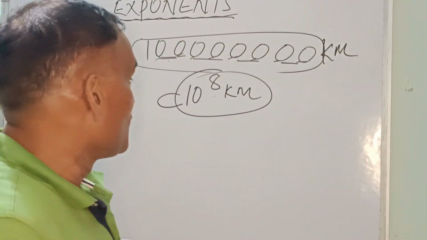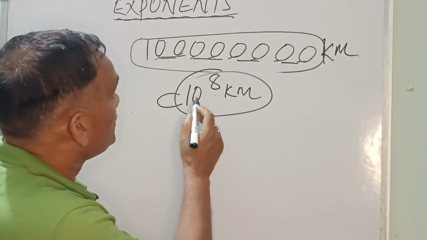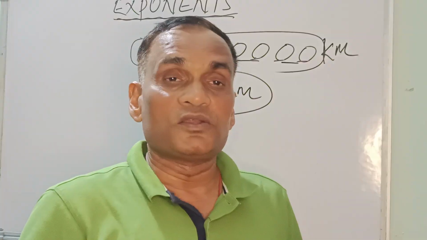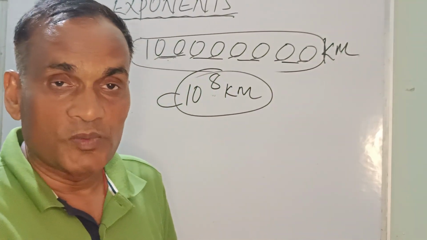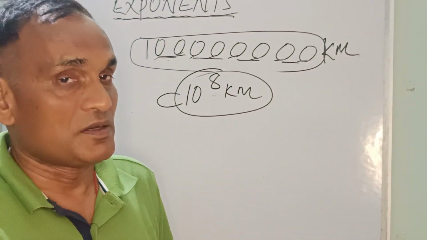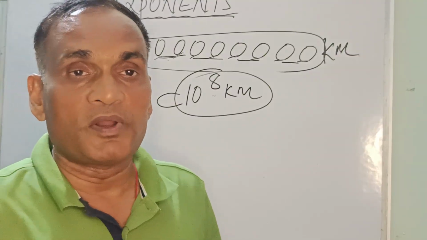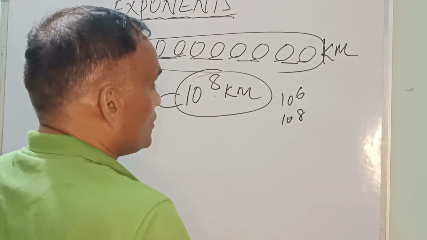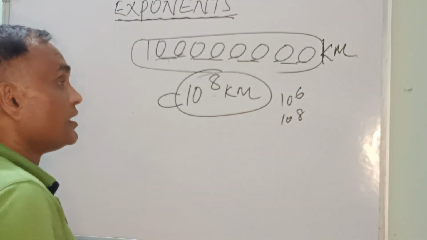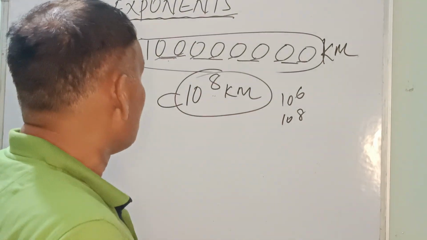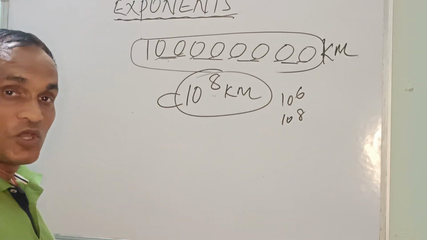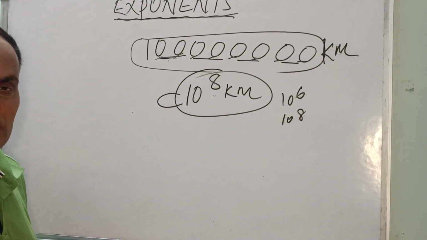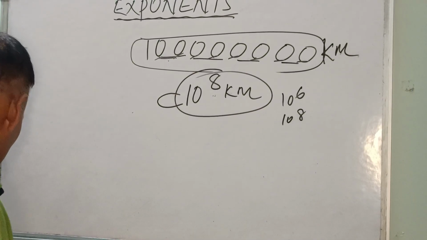How can you read this? 10 raised to the power 8, or 10 to the power 8. In short, you can say 10 to the power 8. So this is a number that you can present easily in kilometers, or in centimeters, or in any other units of distance. Okay.